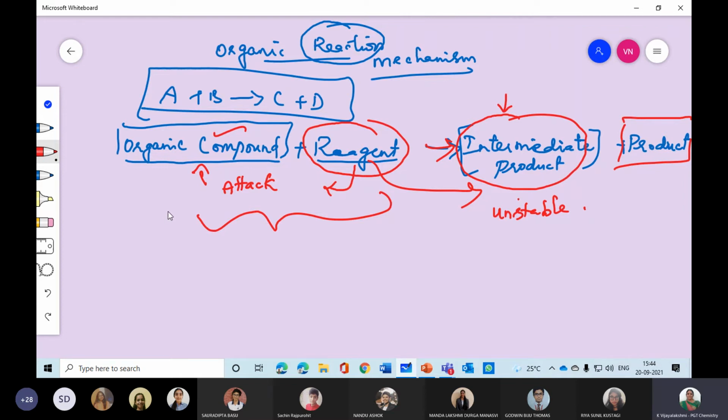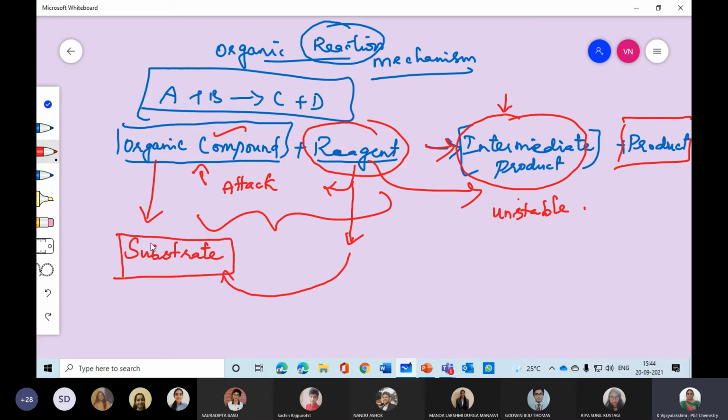Now I'm coming to the point of what it is. The organic compound I'm giving is the substrate, and the reagent is attacking the substrate. What do you mean by substrate? Substrate represents the organic compound. What do you mean by reagent?